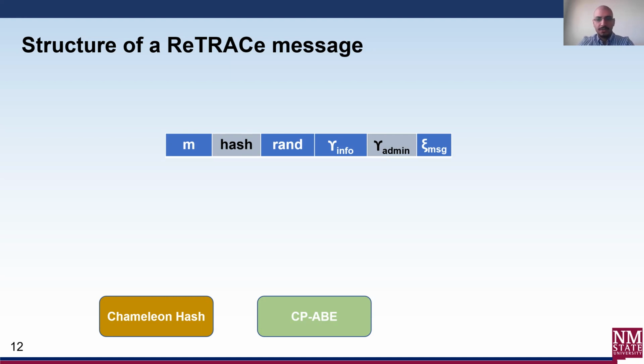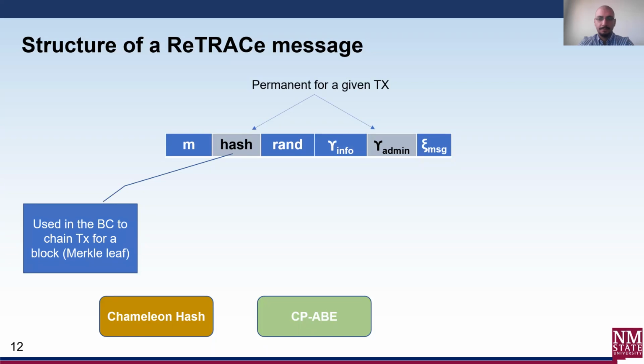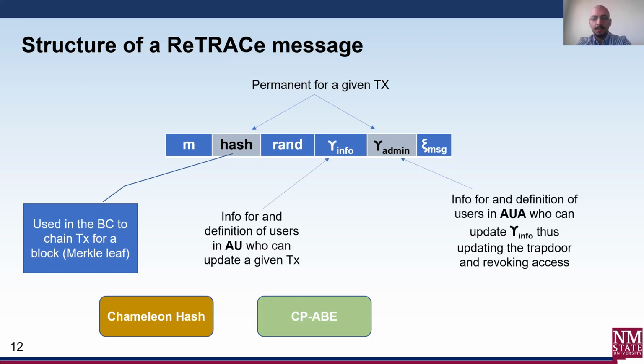In conventional blockchains, hashes of entire transactions are used to build the Merkle root for a given block. But in the case of ReTRACe adapted blockchain, only the hash component of a given ReTRACe transaction is used in the Merkle tree. As hinted earlier, the priv component from RCHET message is broken into epsilon info and epsilon admin. Epsilon info contains information along with ABE encrypted trapdoor giving access to authorized users, AU, to carry out message adaptations.